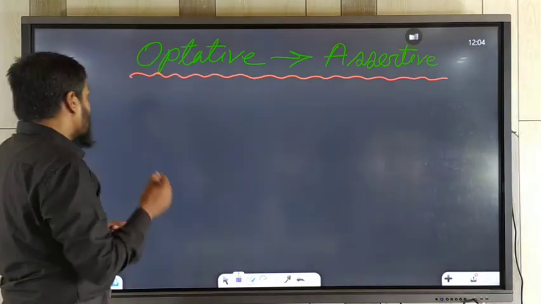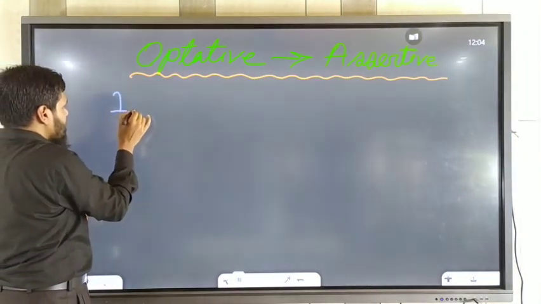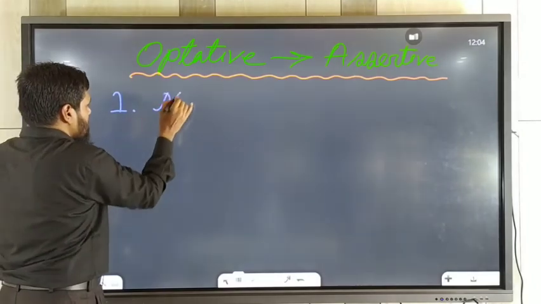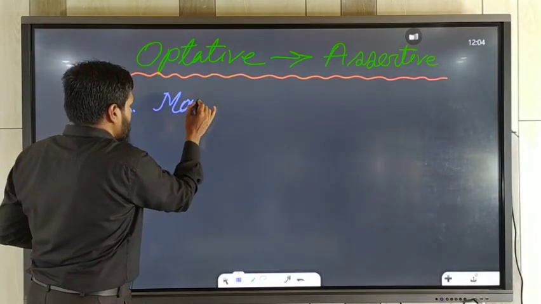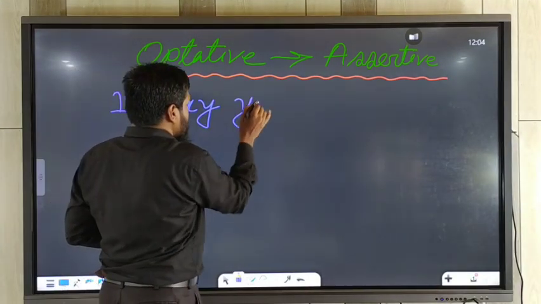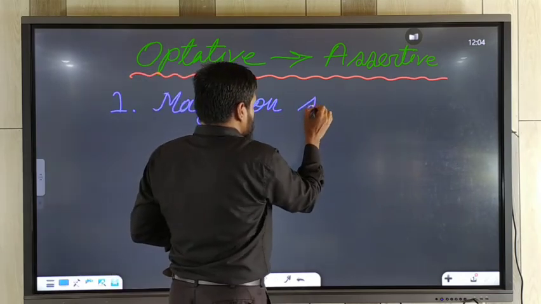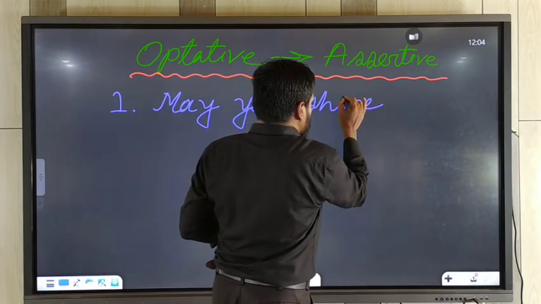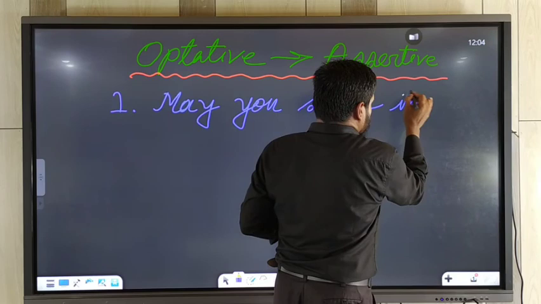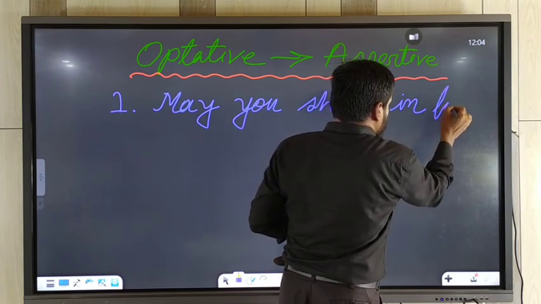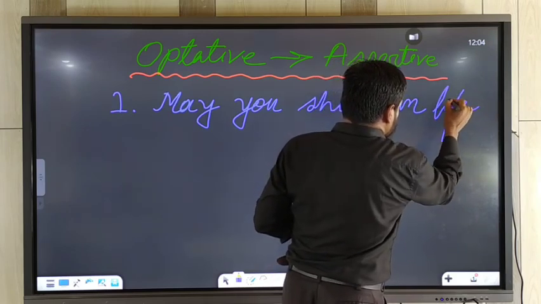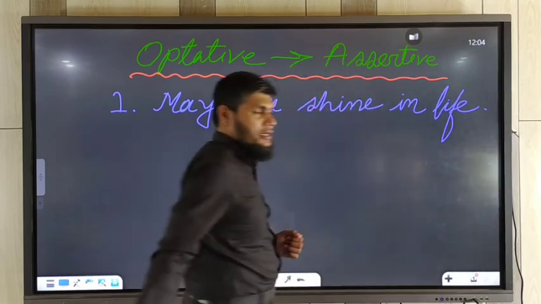Okay, so at first we'll take an example. May you shine in life. May you shine in life.